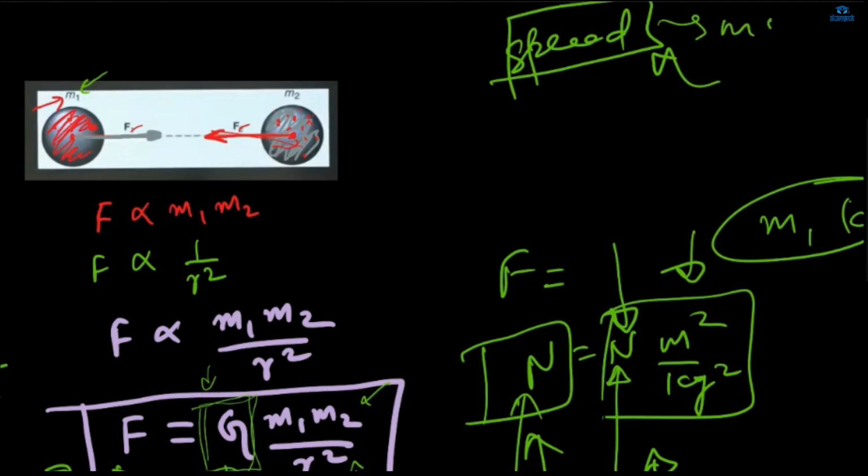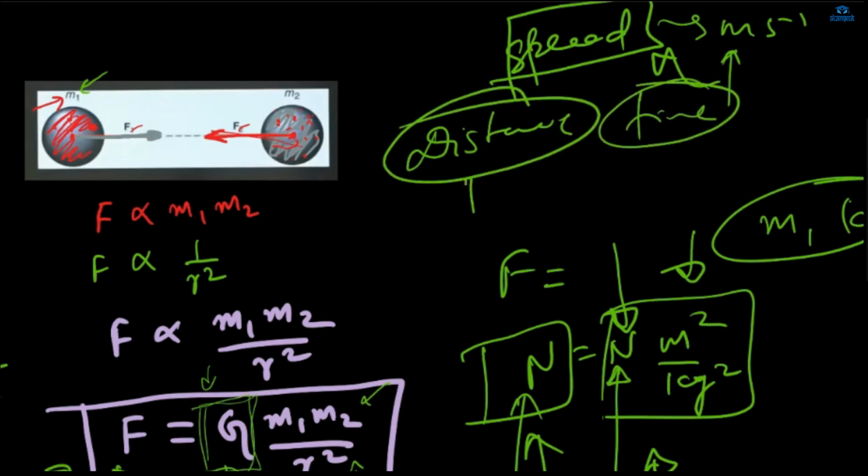Speed is meter per second. This has been derived from meter, the unit of distance, and the unit of time. So these are the fundamental units: for distance, meter, and second. But the unit of speed is a derived unit.